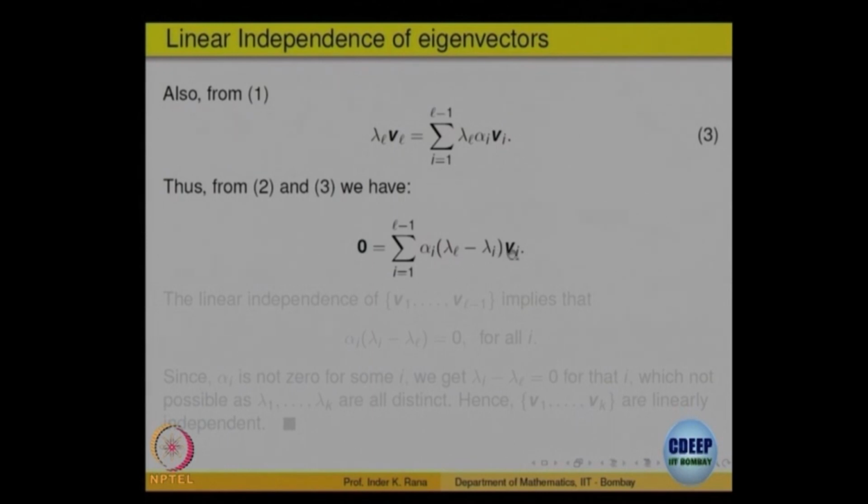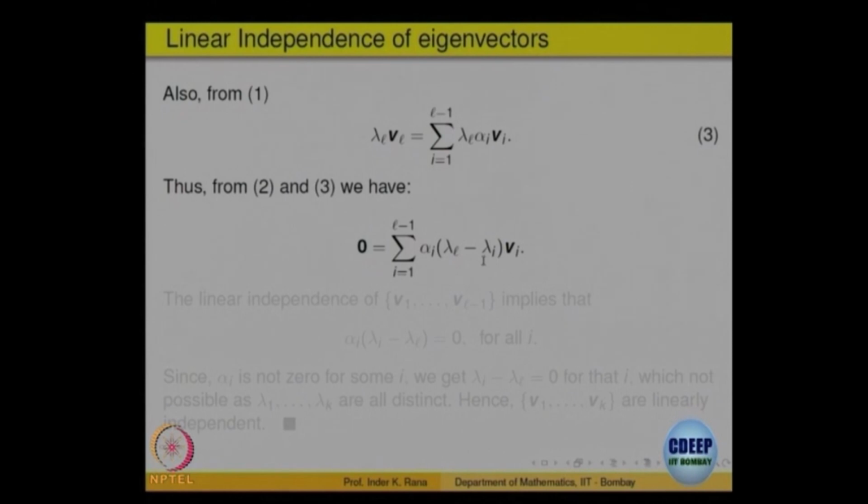Now, I know that the Vi's are linearly independent and this is a linear combination which is equal to 0. That means all the scalars must be equal to 0. So, alpha I times lambda L minus lambda I must be equal to 0, but at least one of the alpha I is not equal to 0. That means for that particular I, lambda L minus lambda I must be equal to 0, if that product has to be 0.